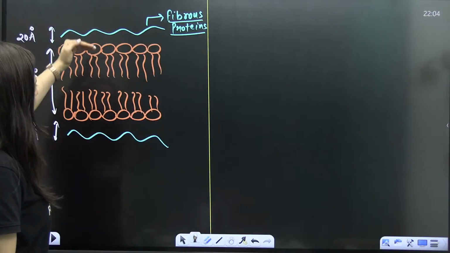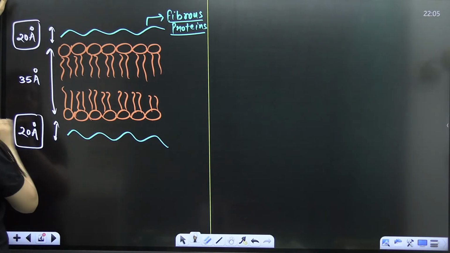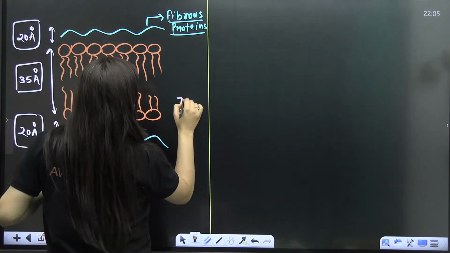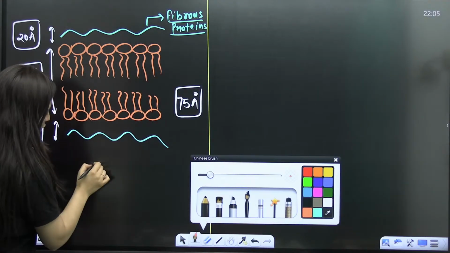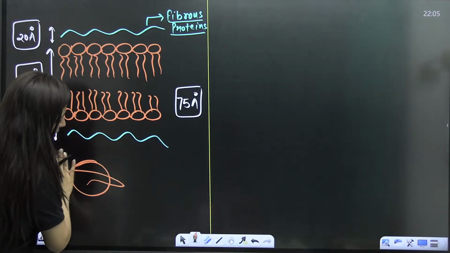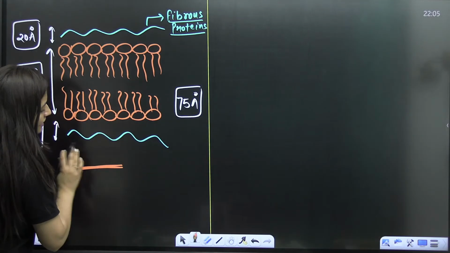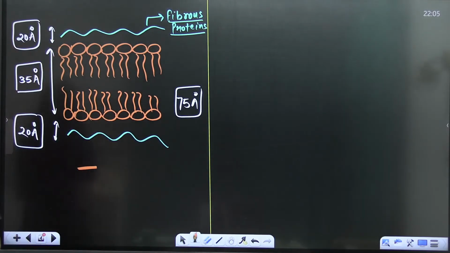So he studied the RBC's membrane. As per him, the protein monolayers have the same thickness, and they are electron dense layers. This is the phospholipid bilayer. So the plasma membrane in totality is 75 angstrom. Robertson observed it under the microscope and found layers which are darkly stained and layers which are lightly stained.